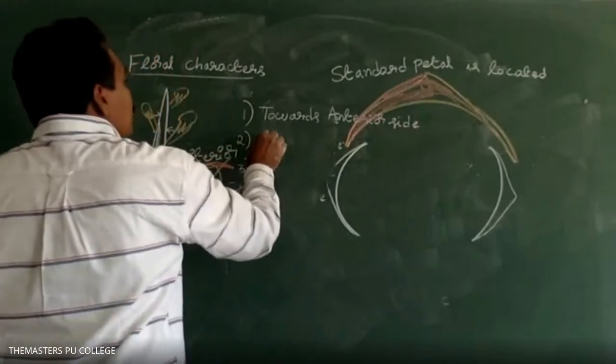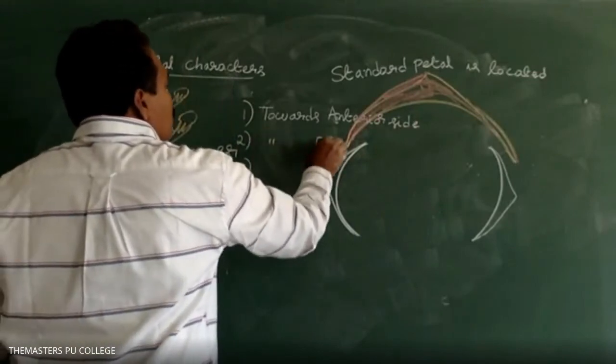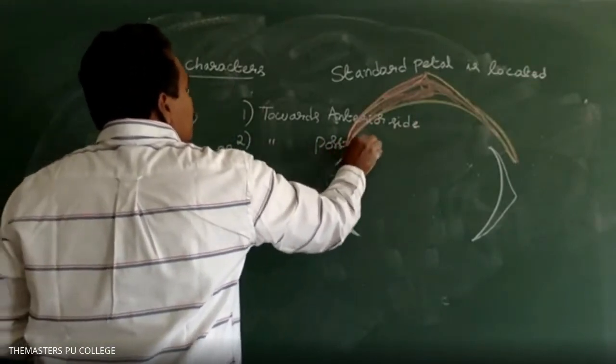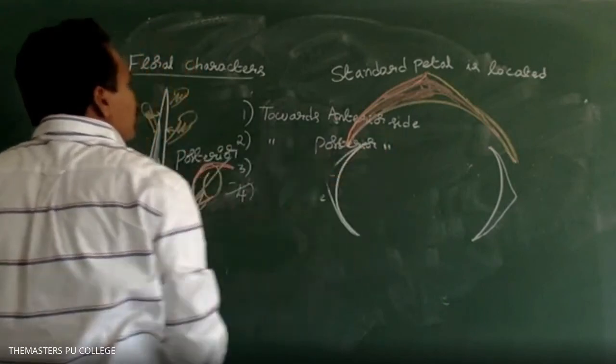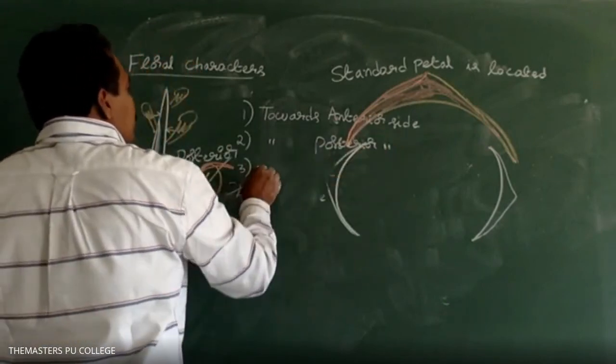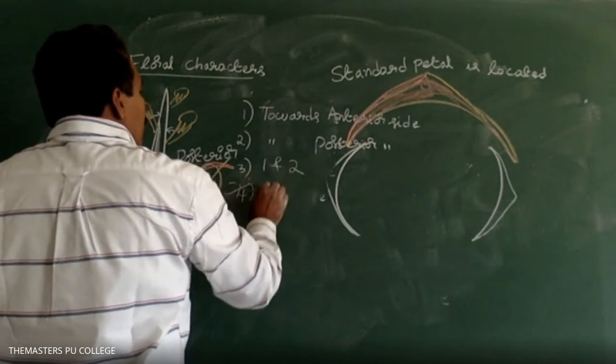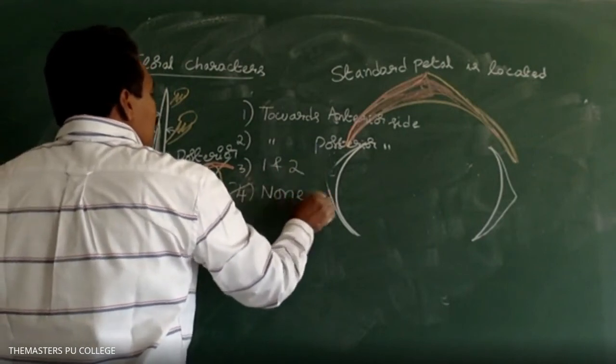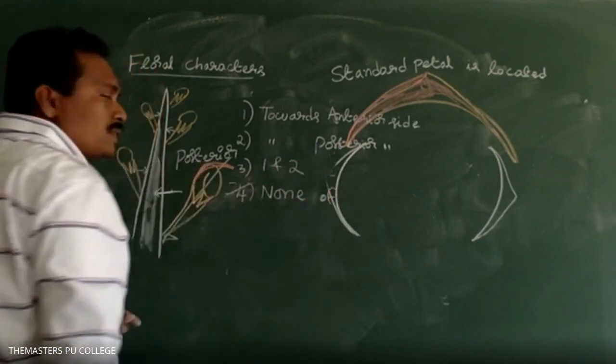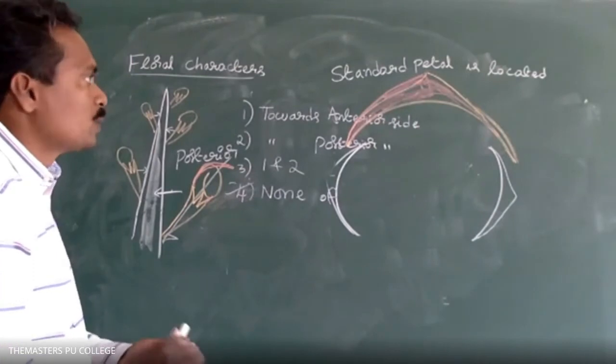Option 2, towards the posterior side. Option 3, 1 and 2. Option 4, none of these. What is the answer for this question? Option 2, towards the posterior side. Yes, very good.